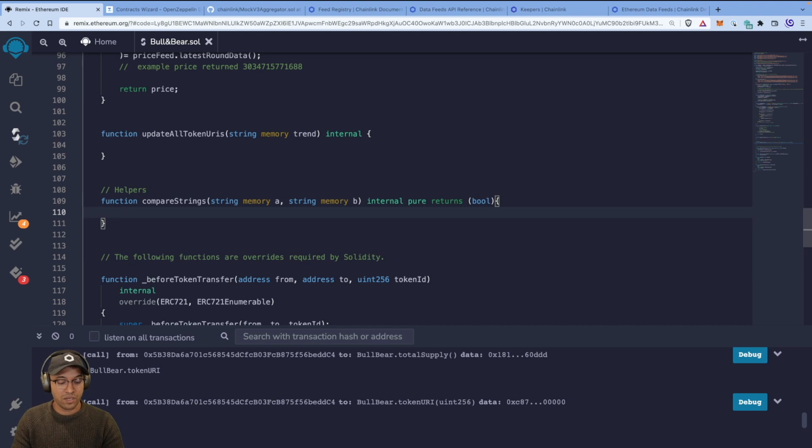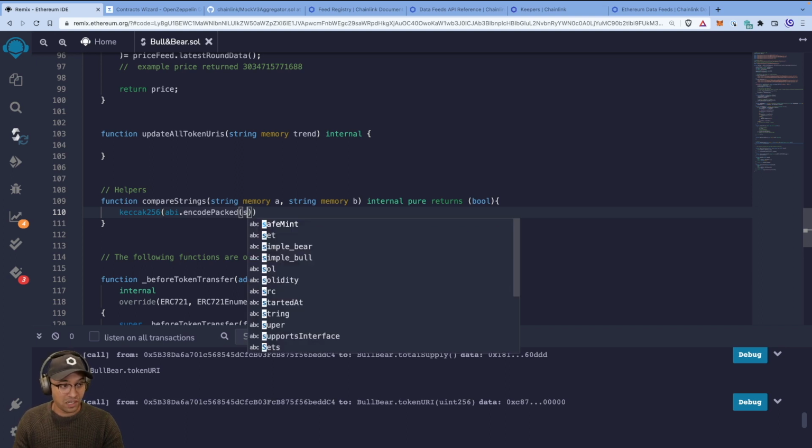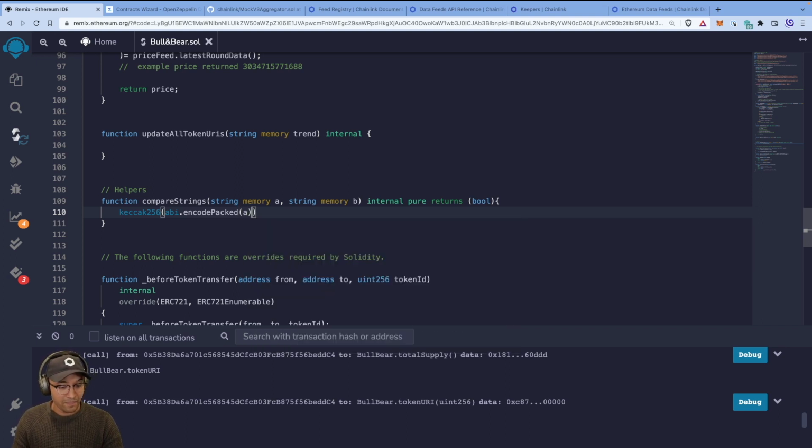What Boolean is going to return? Well, we need to basically compare A and B. How we do that is we do a Keccak 256 compare. We hash it using Keccak 256, but the actual comparison is done with the global functions that come with Solidity called encode packed, which is part of the ABI object. What we do is we encode packed A, and we check its equality with, oh no, actually we do it with the hash. We hash two things.